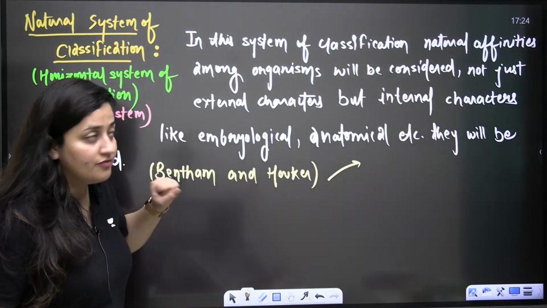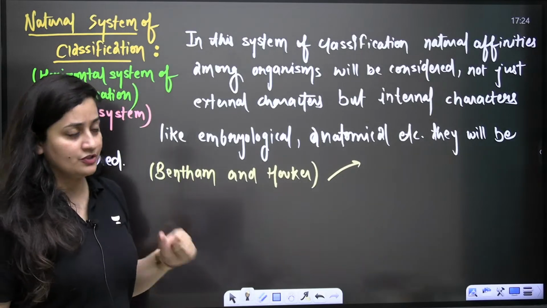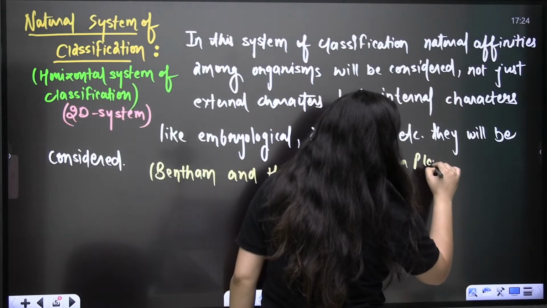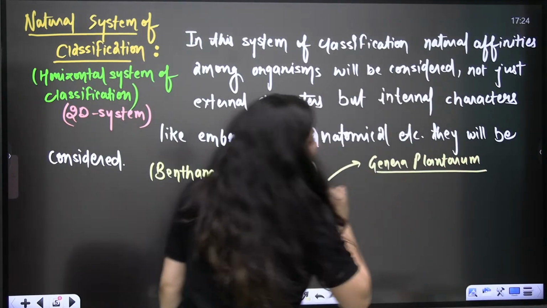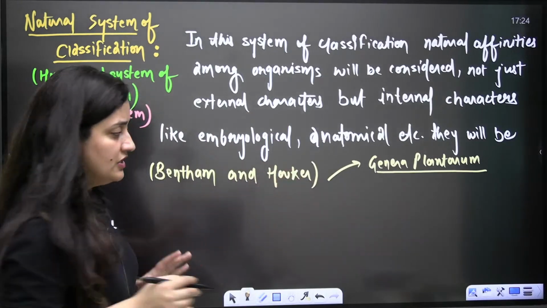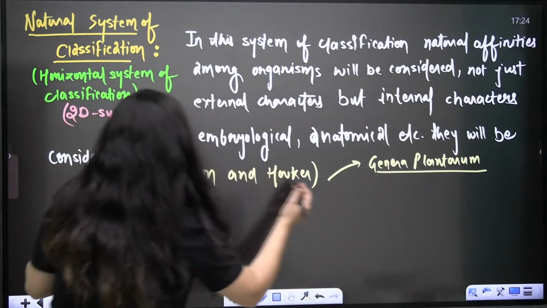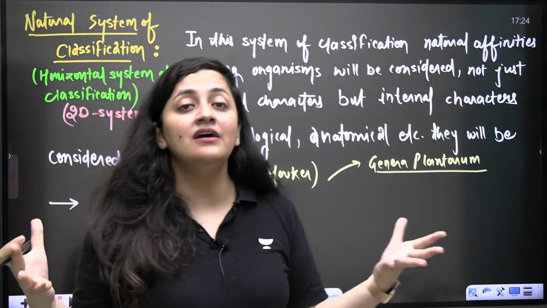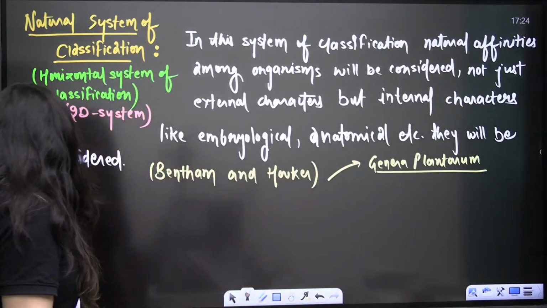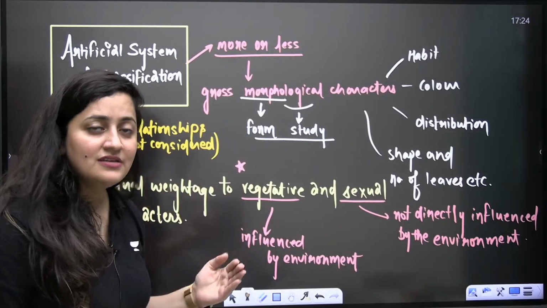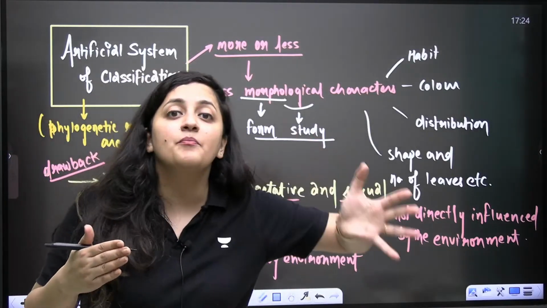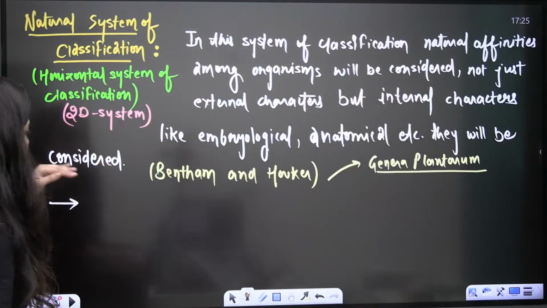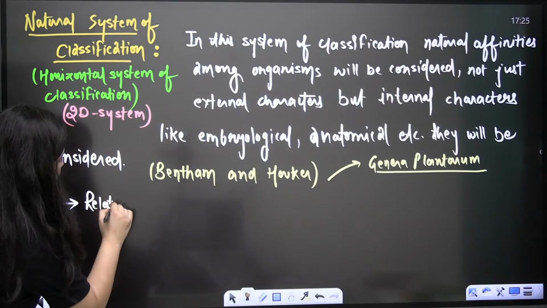They have given the natural system of classification, also known as the horizontal system or the two-dimensional system, right? And in their book Genera Plantarum, they used it. What is the name of the book? The name of the book is Genera Plantarum. And if I talk about the advancements of this natural system of classification, they kept the related groups all together. In the artificial system, many related groups were kept separately. But in the natural system of classification, related groups were placed together.